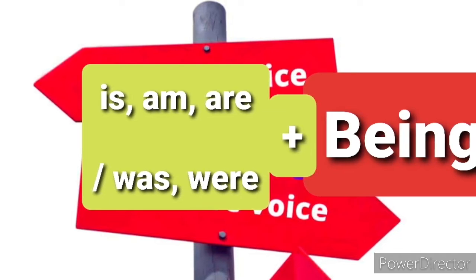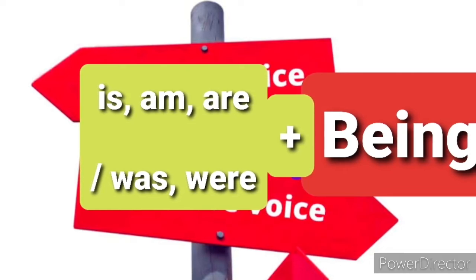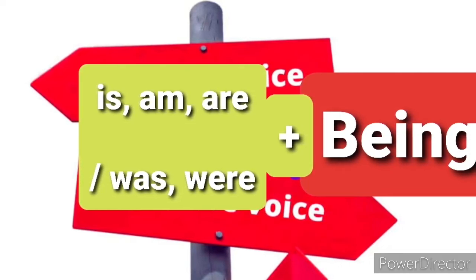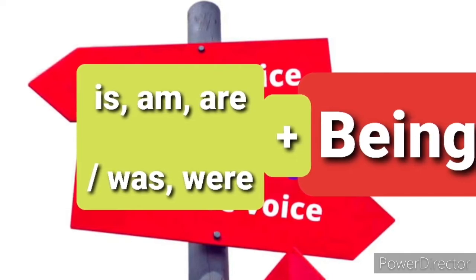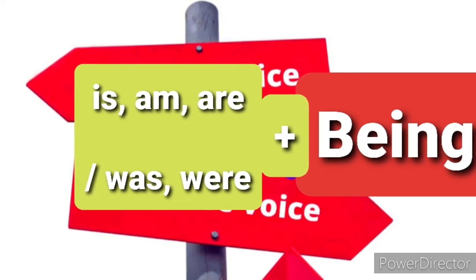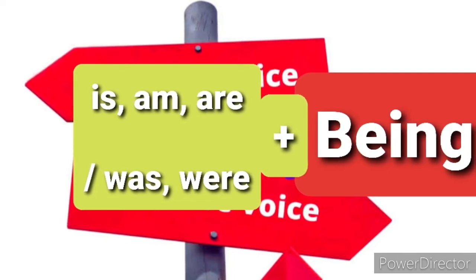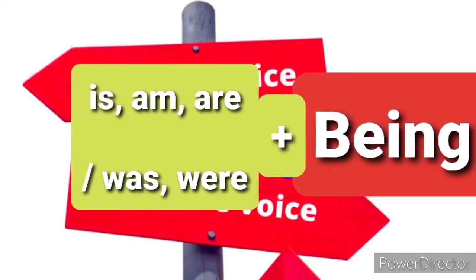is, am, are, and was, were, we are not supposed to remove anything. We are supposed to just add being, and we are supposed to use is, am, are, and was, were as per the object, which is replaced in the place of the subject, as per the requirement of that object.